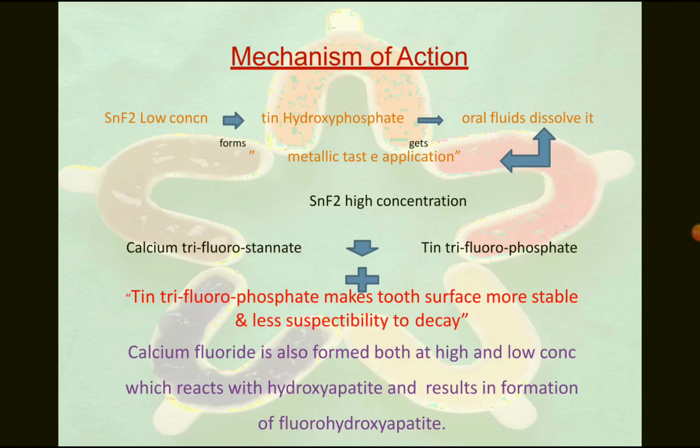What is the mechanism of action of this technique? Stannous fluoride, at low concentration, forms tin hydroxy phosphate, and oral fluoride dissolves it. Tin trifluorophosphate makes the tooth surface more stable and less susceptible to decay. Calcium fluoride is also formed at both high and low concentration, which reacts with hydroxyapatite and results in the formation of fluorohydroxyapatite.